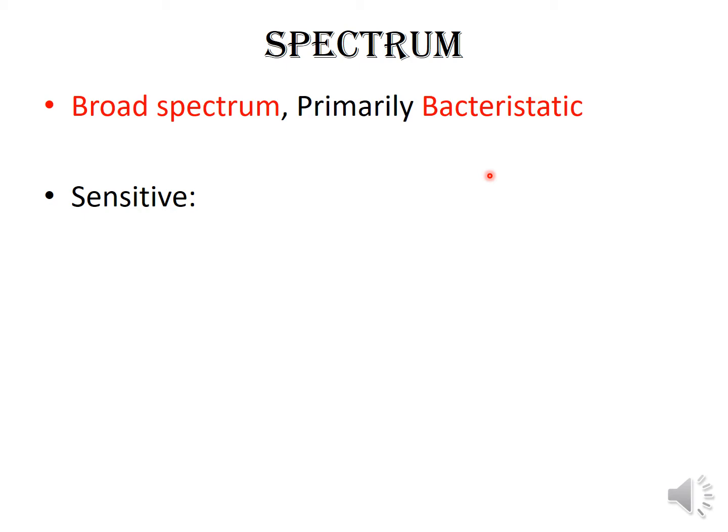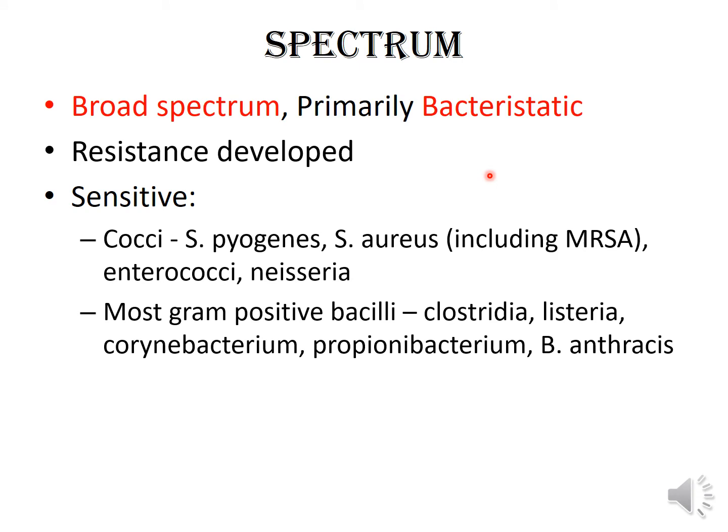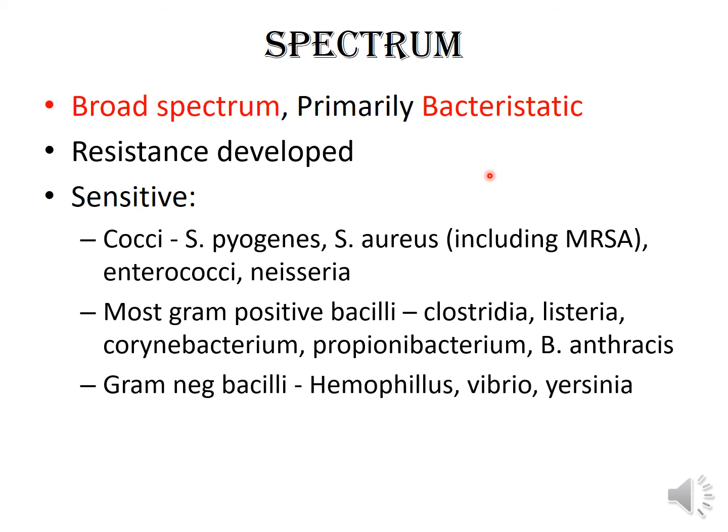The bacteria which are still sensitive to this group include among cocci, Streptococcus pyogenes, Staph aureus, including MRSA, that is methicillin-resistant Staph aureus, Enterococci, Neisseria meningitidis, as well as Neisseria gonorrhoeae. Most gram-positive bacilli are highly sensitive to tetracycline, that is Clostridia, Listeria, Corynebacterium, Propionibacterium, Bacillus anthracis.